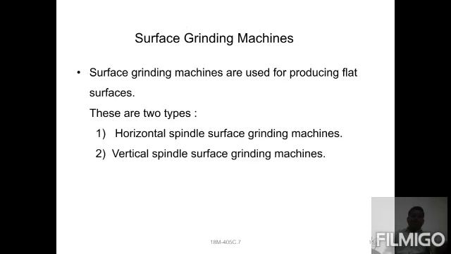Next one is the surface grinding machine. Surface grinding machines are used for producing flat surfaces. There are two types: the horizontal spindle surface grinding machine and the vertical spindle surface grinding machine. The basic difference is the spindle placing and rotation.